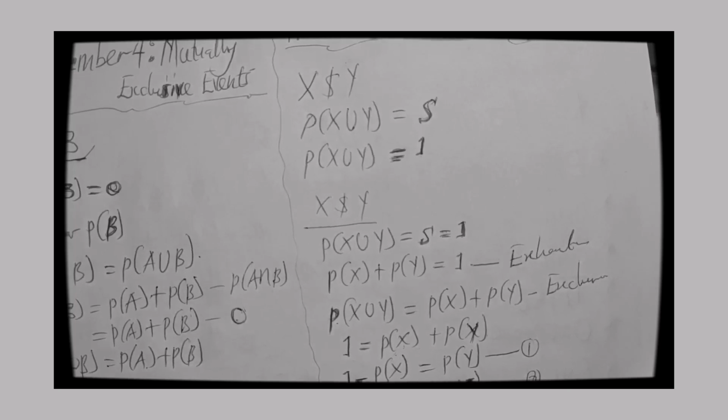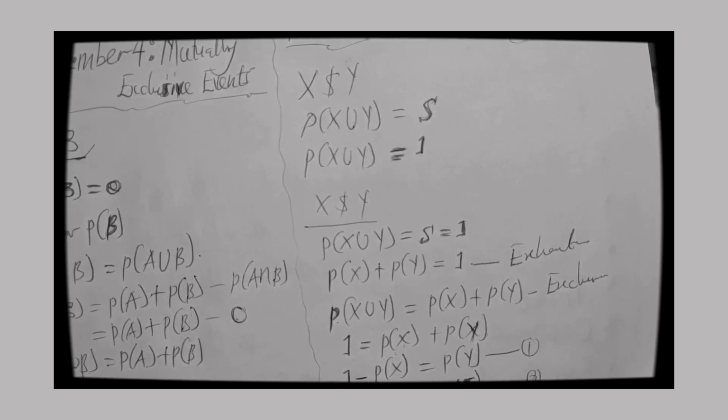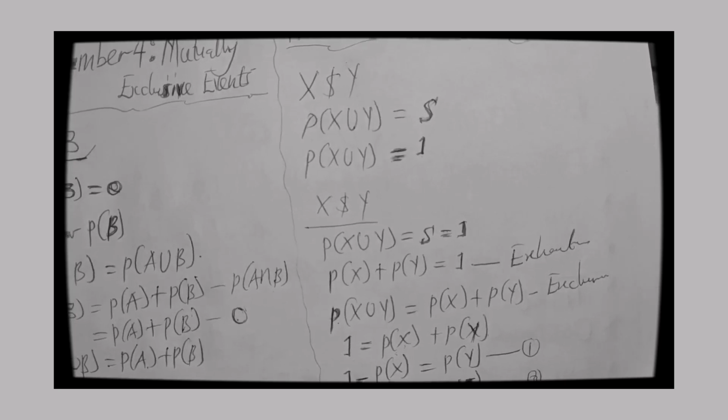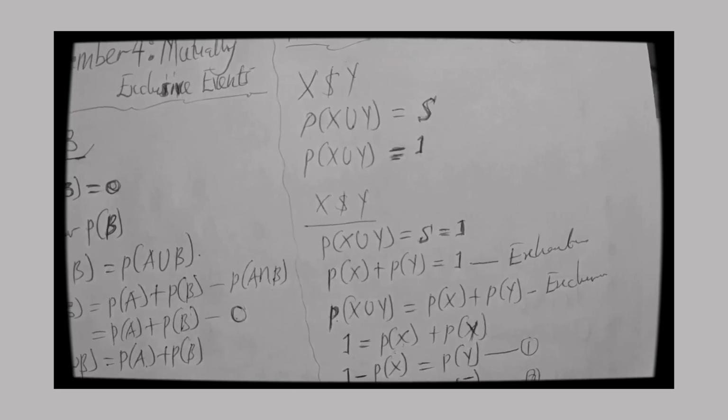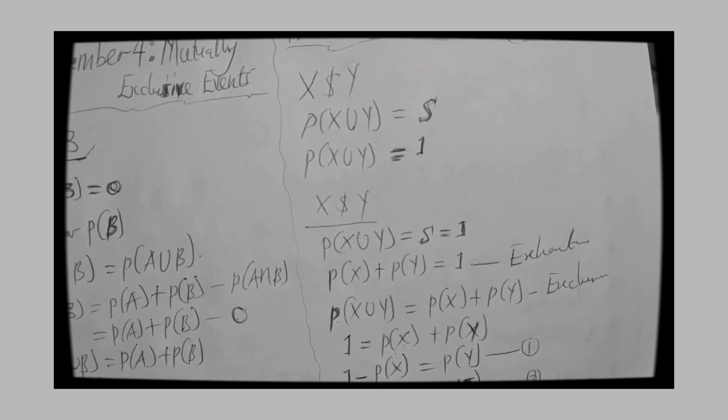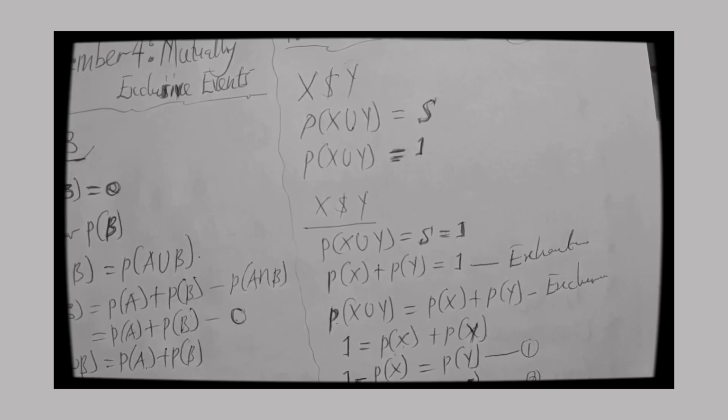And what are you seeing between equation 1 and equation 2? You can clearly see that equation 1 and 2 are similar, right? So we can say that equation 1 is equal to equation 2.